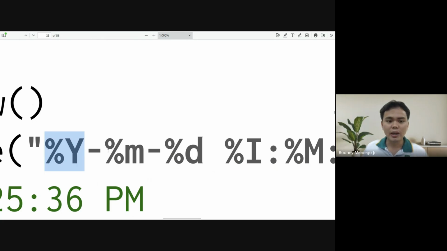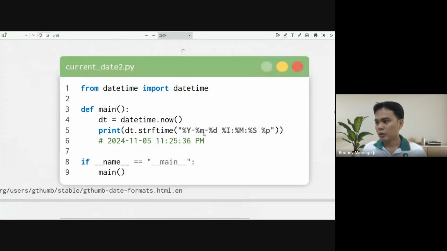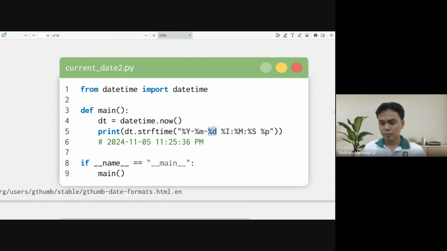Percent capital Y, that's the full year, 2025. Percent small m, that's the month. Percent d, that's the date. I is the international hour, and so on. So let's try to go over this website.